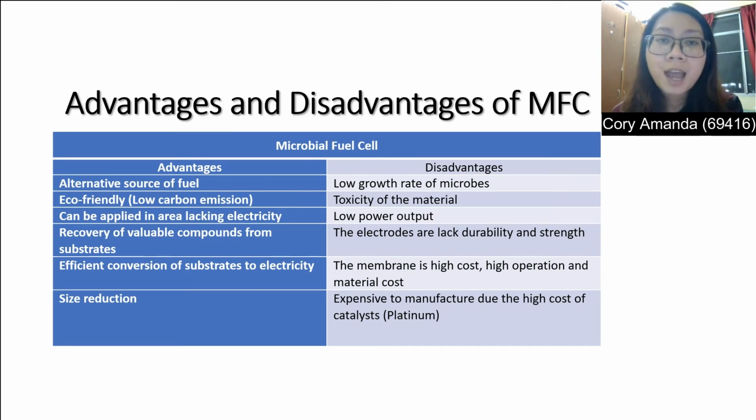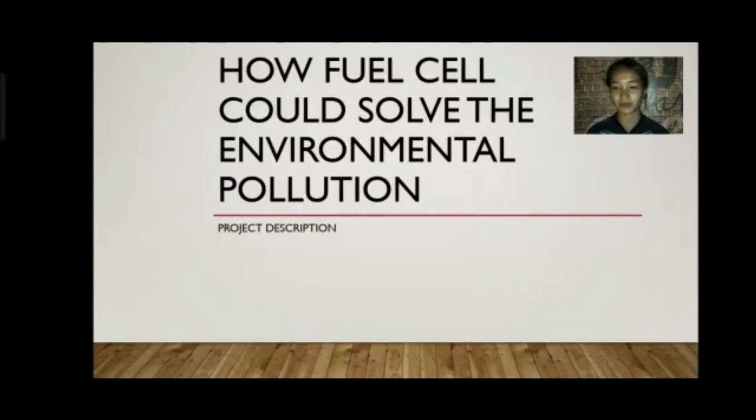The membrane is high cost. Membranes in MFC can represent up to 60% of the MFC total cost. The electrodes are usually made of cost-effective materials, but the cathode often contains platinum to speed up the reaction that creates the electricity. A project description for how fuel cell could solve the environmental pollutions.